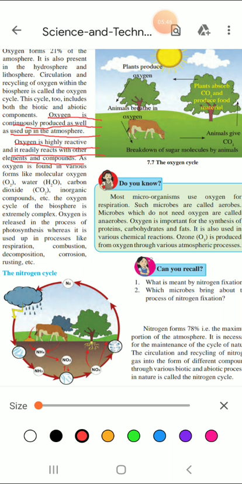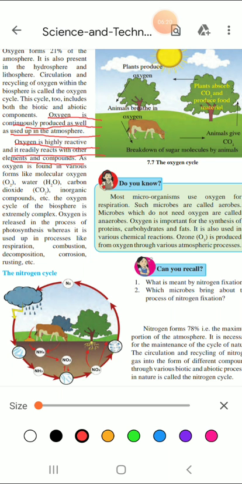Oxygen is found in the molecular form, as I already told you, and in different forms such as water, carbon dioxide, etc. The oxygen cycle of the biosphere is extremely complex. Oxygen is released in the process of photosynthesis, and again it is used up for the processes of respiration, combustion, decomposition, etc. I already told you that.